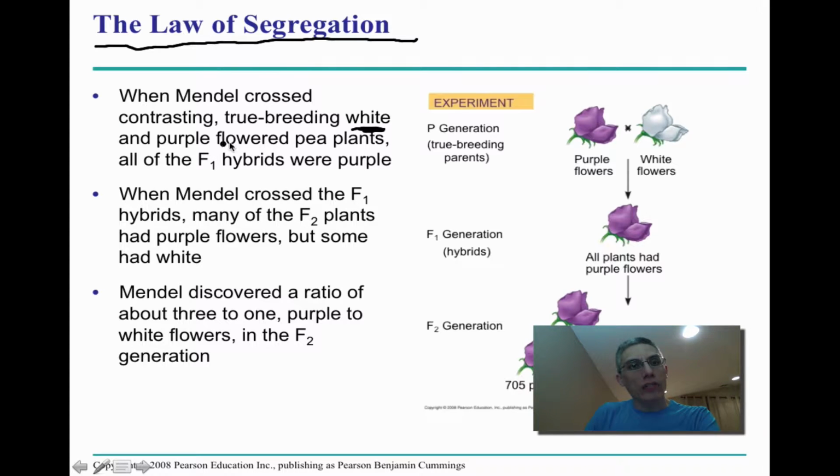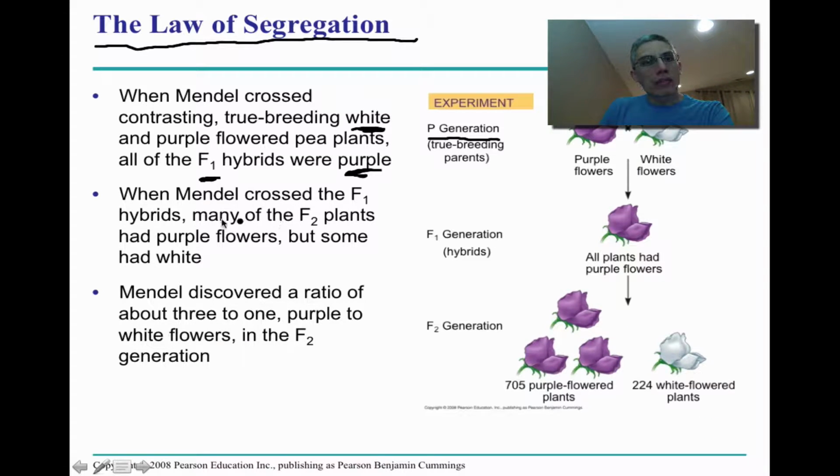So when Mendel crossed contrasting true breeding white and purple flowered pea plants, all of the F1 hybrids, in other words, remember a hybrid is a cross between those two plants, ended up being purple. And you can see that over here on the right. So this would be considered his P generation. And if you notice, the P generation are considered true breeding. So in other words, if they self-pollinated, they would produce clones of the parents. So purple flowers were going to be crossed with white flowers. And so these are two separate plants. And when they were crossed, all of the offspring produced, in other words, the F1 generation, all produced purple plants.